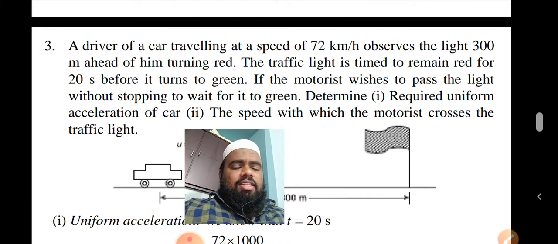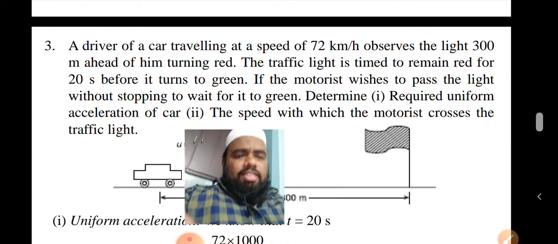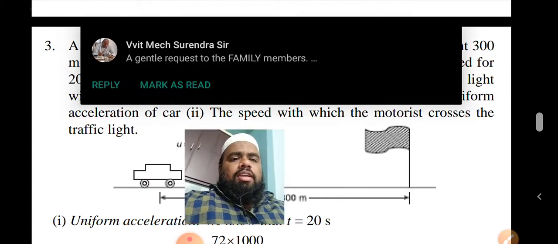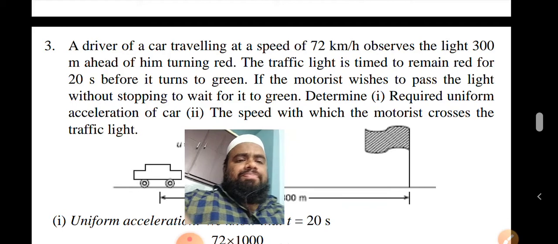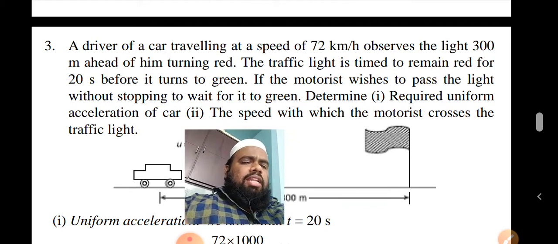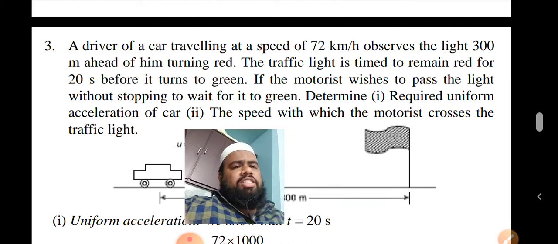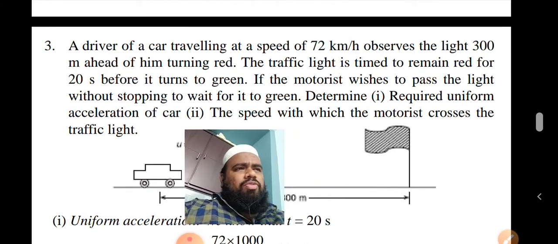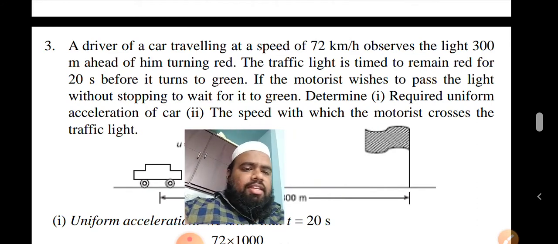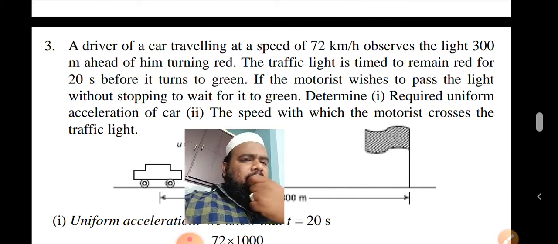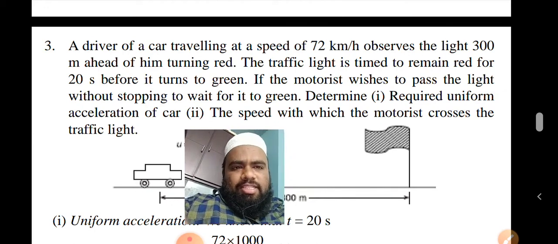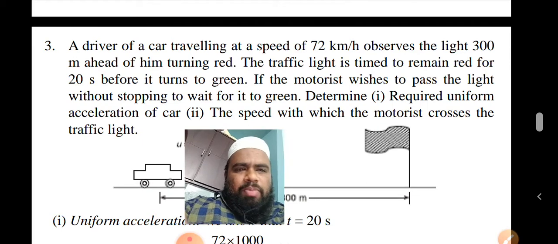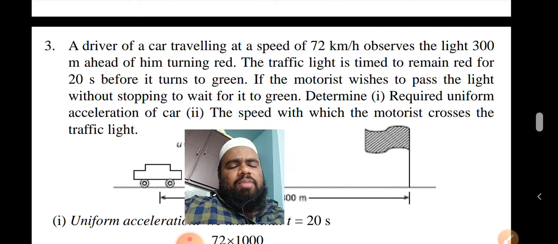Actually, we have discussed rectilinear motion. That is nothing but linear motion. Both are the same. In linear motion, there are three subcategories: a vertically projected body, a freely falling body, and a body moving horizontally in a straight line. In the previous video I explained the problems belonging to the vertically projected body and freely falling body. In this video I just want to make a video on two problems which belong to straight line motion.